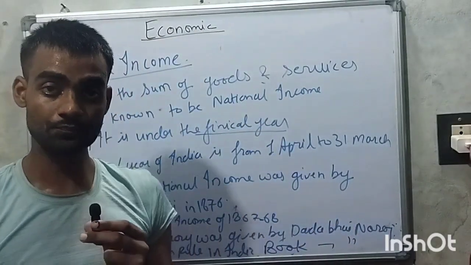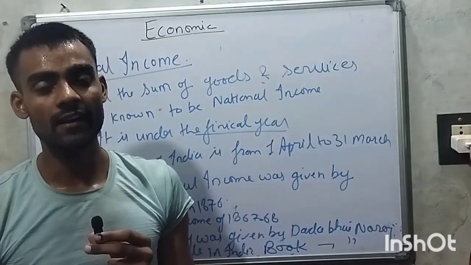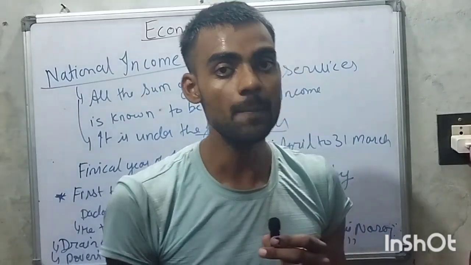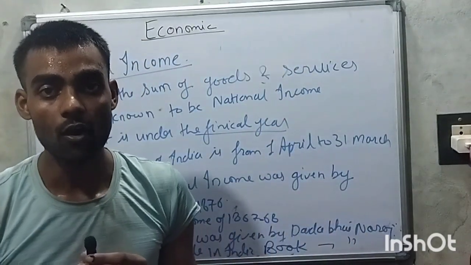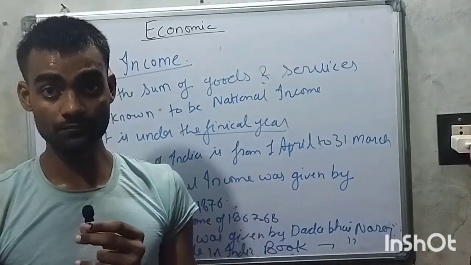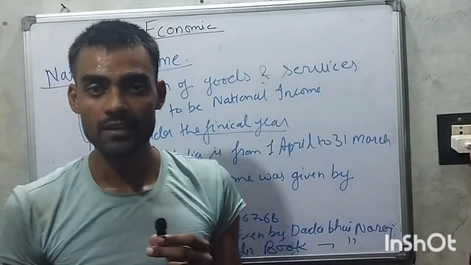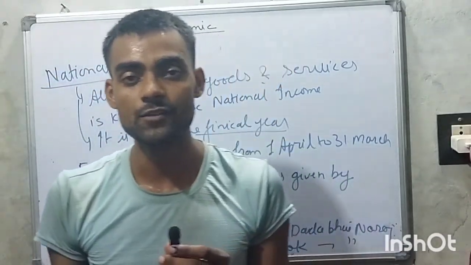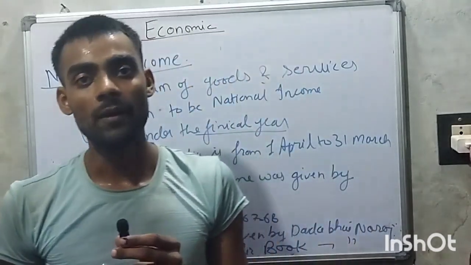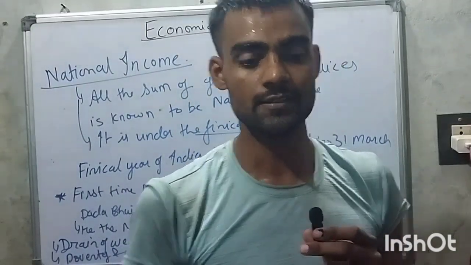In the present, the first time national income was calculated was under the committee of PC Mahalanobis, and at present it is calculated under the CSO, that is the Central Statistical Organization. The national income and per capita income are calculated under the Central Statistical Organization.